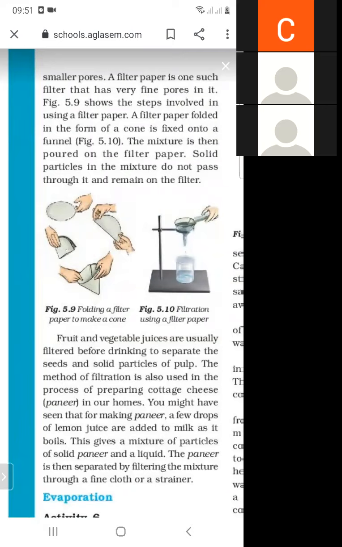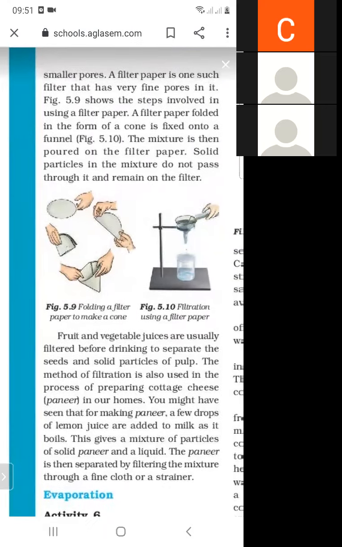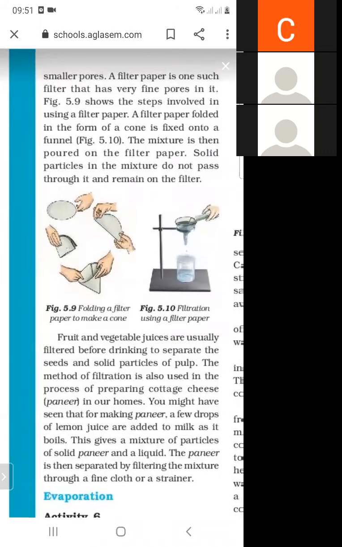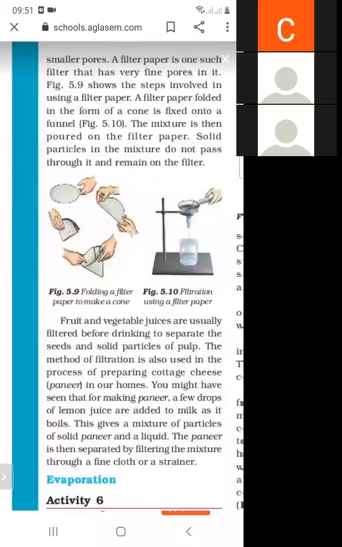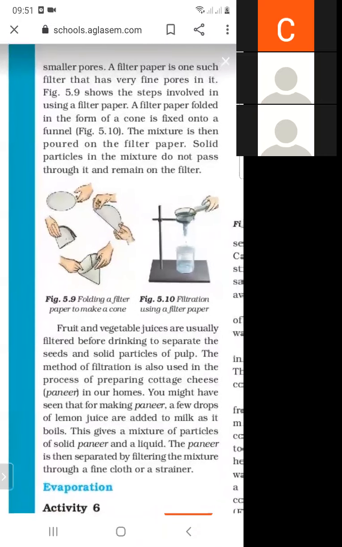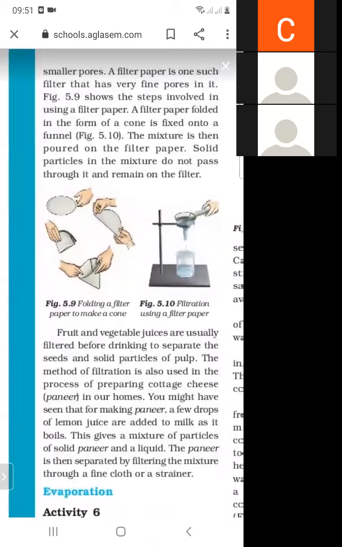So what do you mean by filter paper? A filter paper is one such filter that has very fine pores in it. So in figure 5.9, this is a filter paper having very fine pores in it. Figure 5.9 shows the steps involved in using a filter paper. This is a filter paper and it has small fine pores present in it.